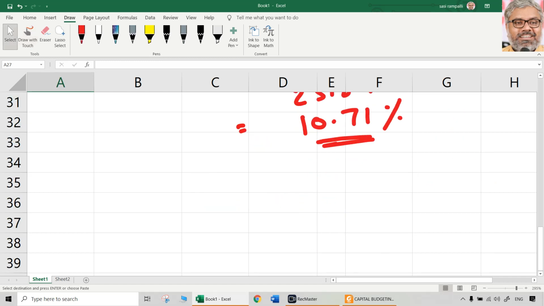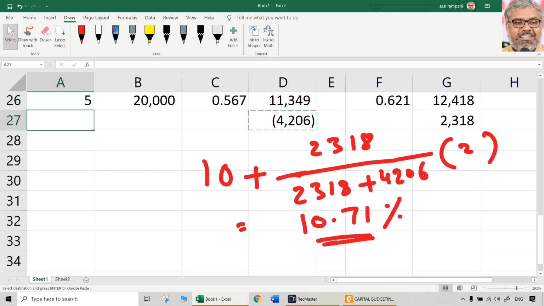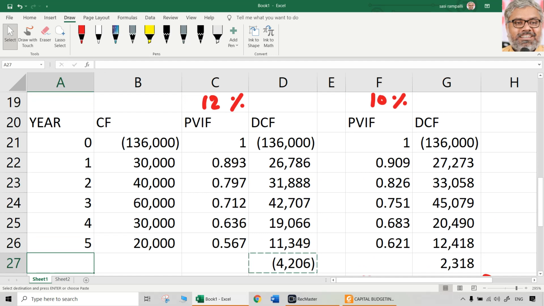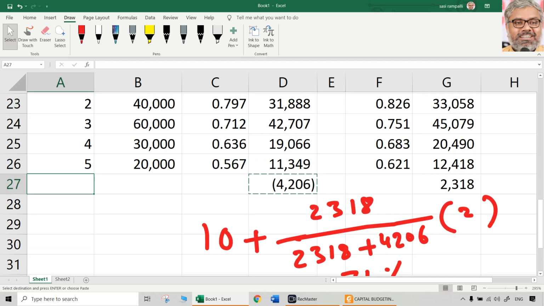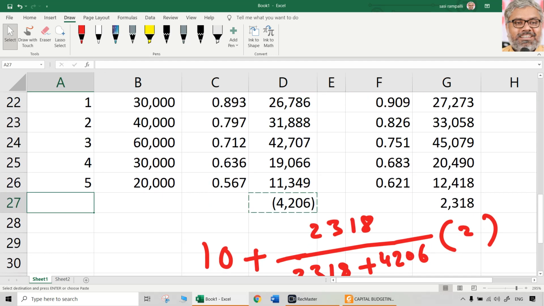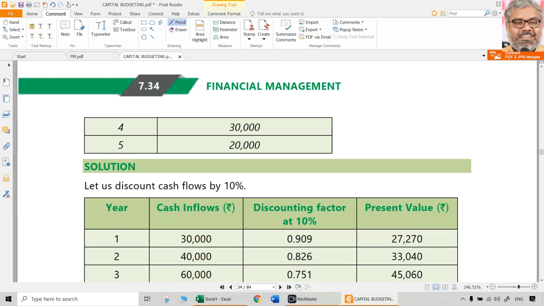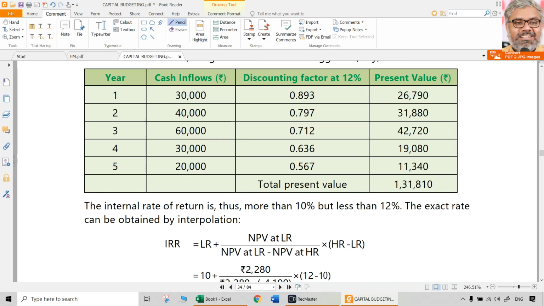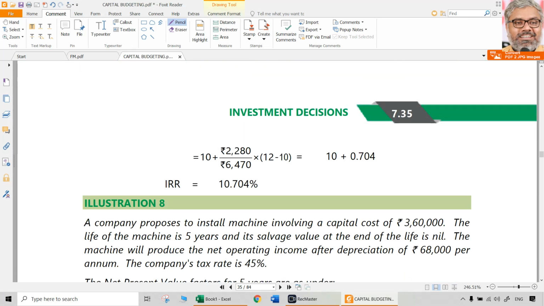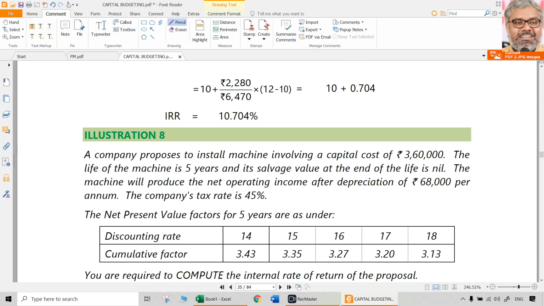So for this project, if at all the cash flows are discounted exactly at 10.71%, NPV will be 0. If the cash flows are discounted at 10%, NPV is positive. If the cash flows are discounted at 12%, NPV is negative. Since IRR is that discount rate at which NPV is 0, that's what we calculated. 10.71% is the IRR, approximately. Always that has to be looked at. So approximately here also 10.7, same thing.